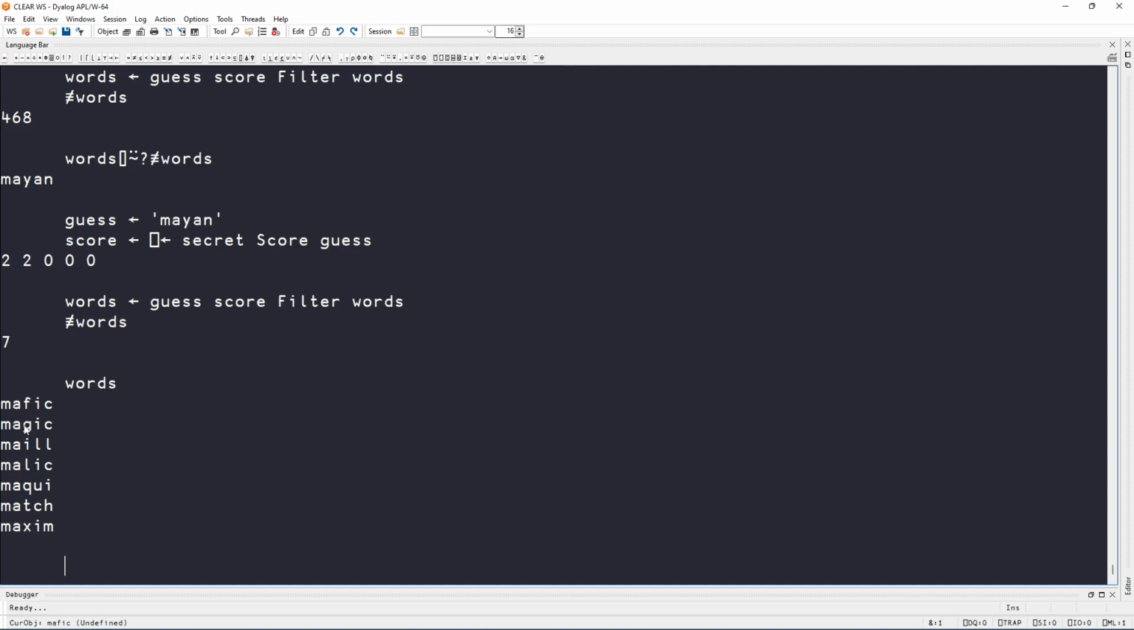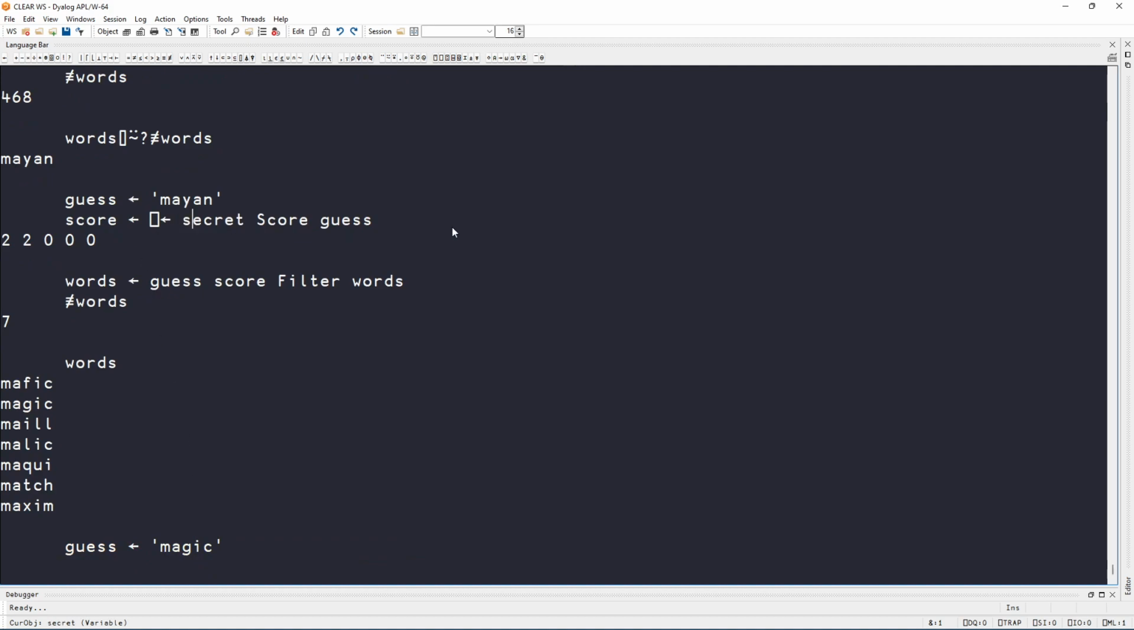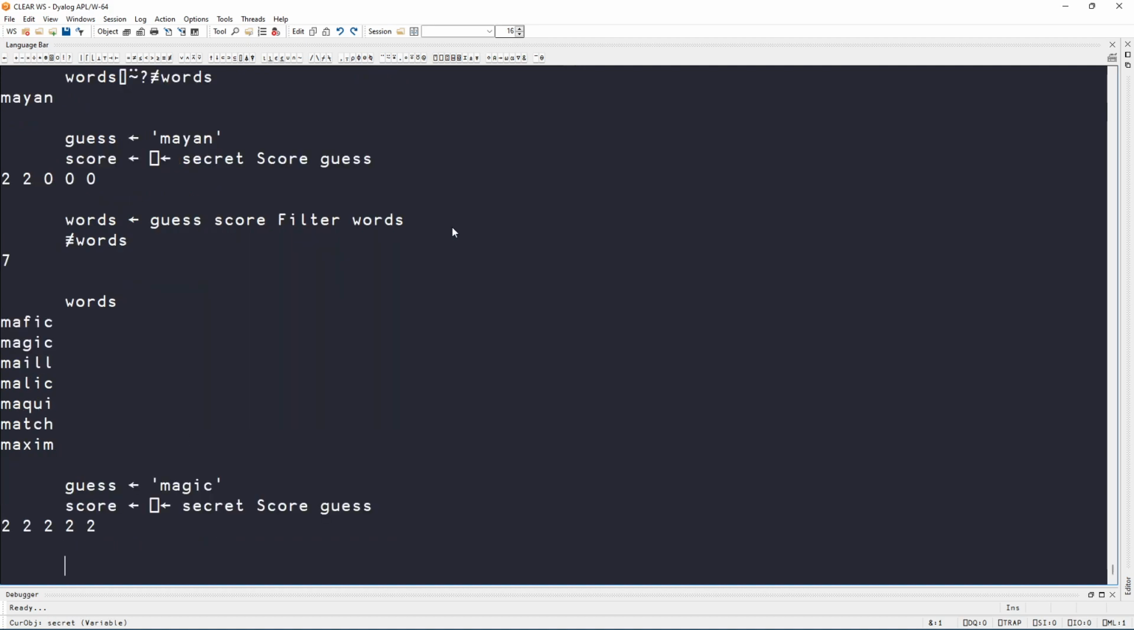I feel like going with one of these 3. So let's go with magic, because it's a word I know. So my guess is magic. Now I'm going to score it. Oh wow, okay, we got it. So the secret was magic.